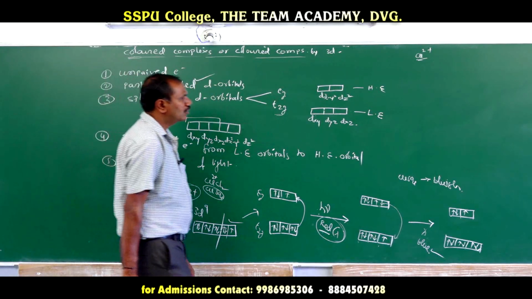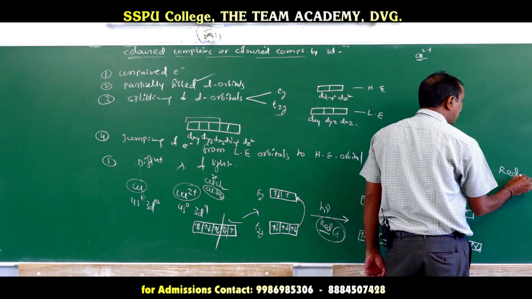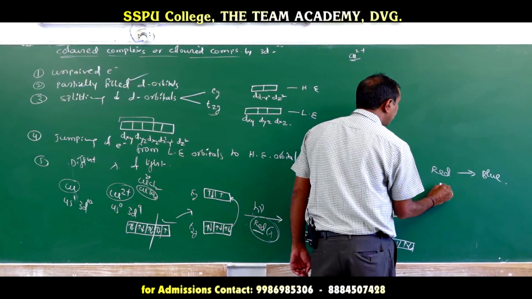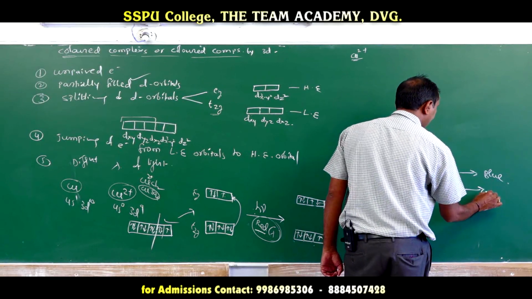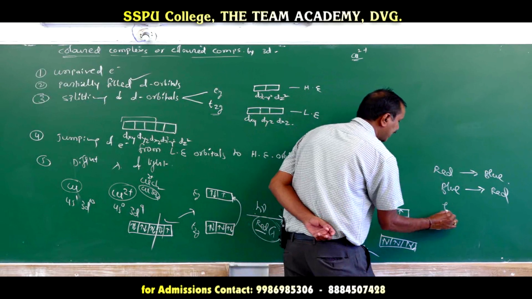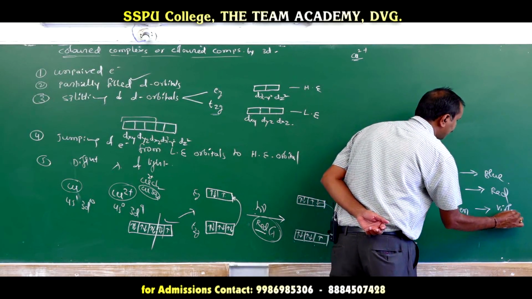So like that, some compounds can absorb red colored wavelength and emit blue, in the case of copper sulfate. Some compounds can absorb blue but emit red colored wavelength. Some compounds can absorb green but emit violet.